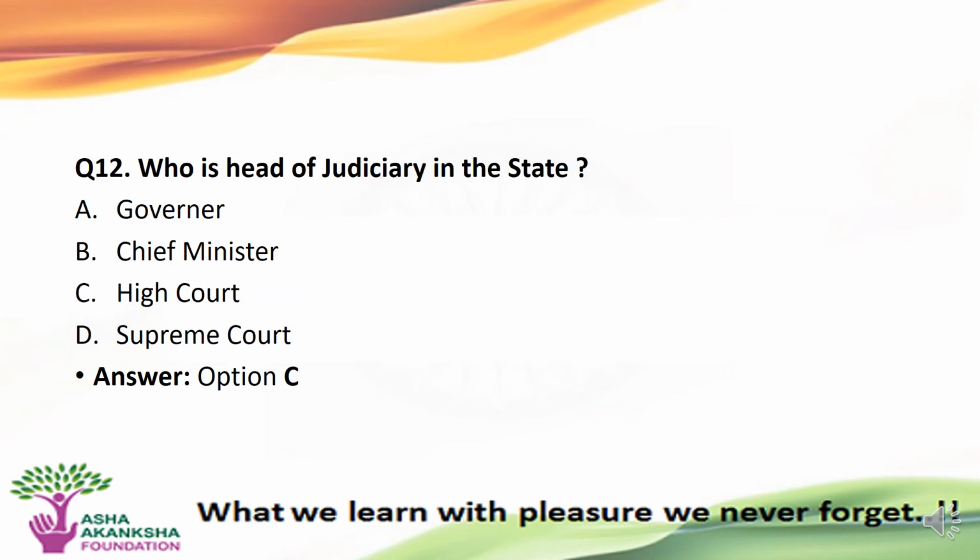The next question is, who is the head of judiciary in the state? Options are A. Governor, B. Chief Minister, C. High Court, or D. Supreme Court. The correct answer to this question is option C, that is, the High Court is the head of judiciary in the state.